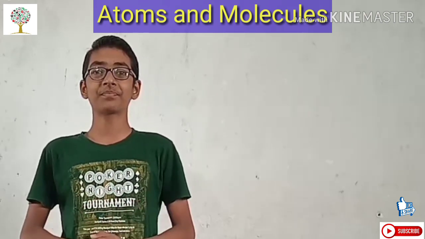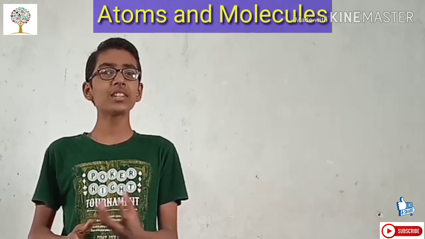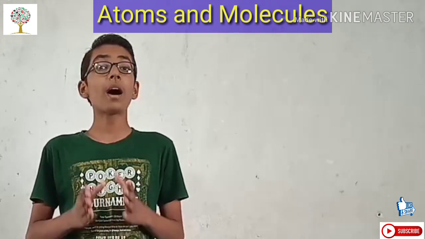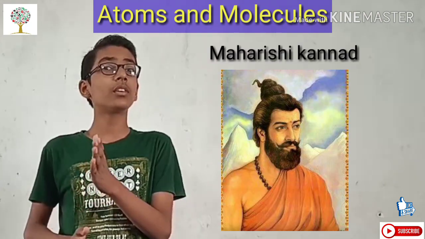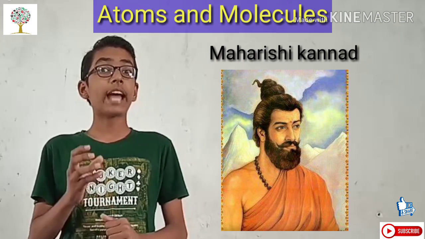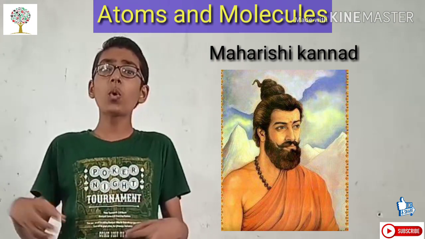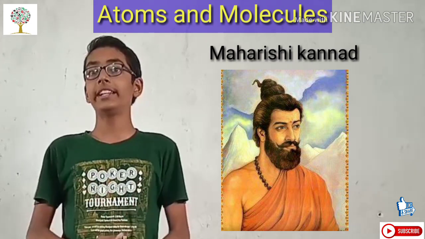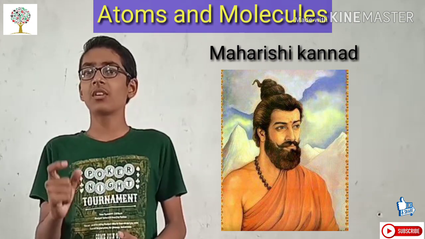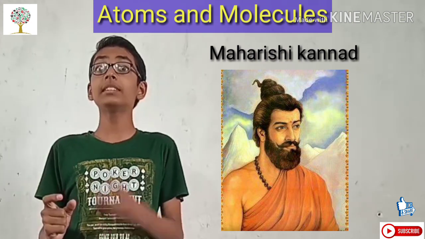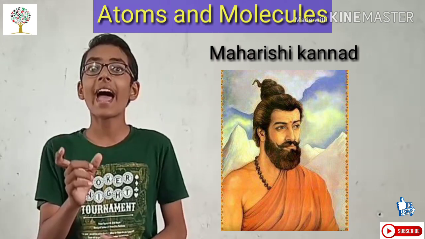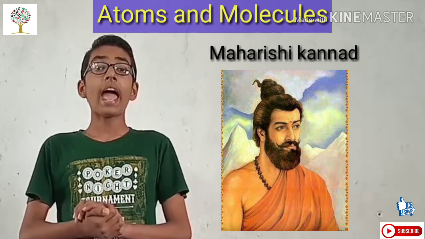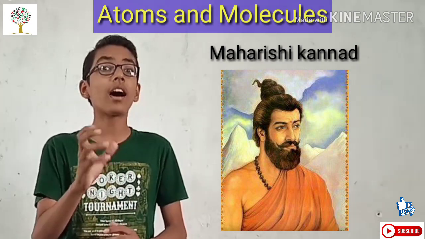So let us start. First, let us get a brief introduction about the chapter. Around 500 BC, Maharishi Kannad, an Indian philosopher, postulated that if we go on dividing matter, then a time will come when matter cannot be further divided. And he named these indivisible particles as atoms. He named these indivisible particles actually as Parmanu, and he named matter as Padarth.